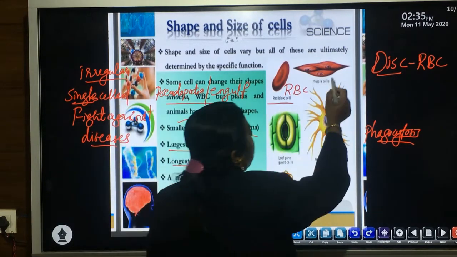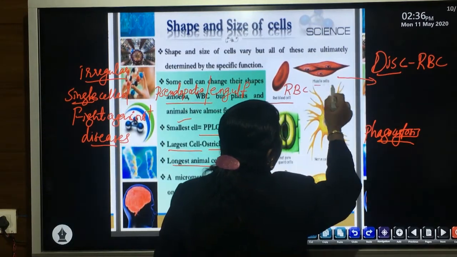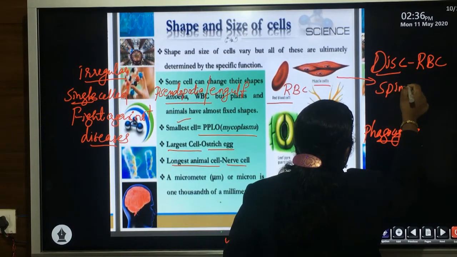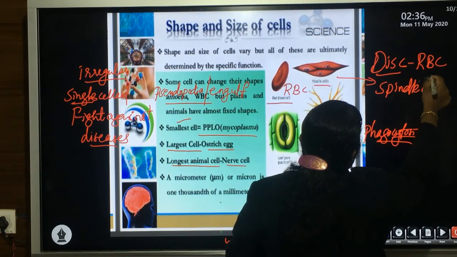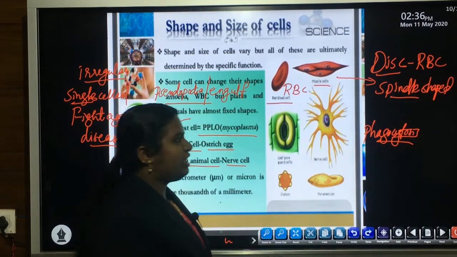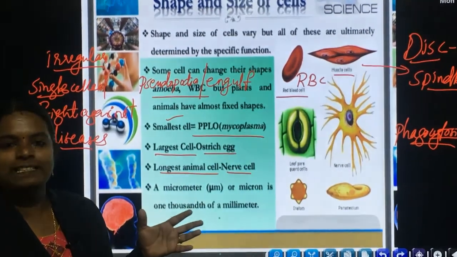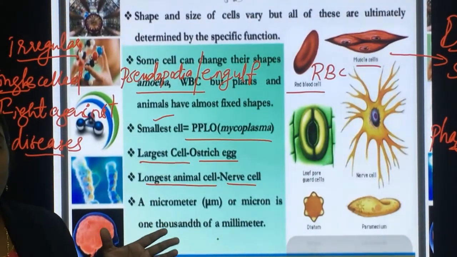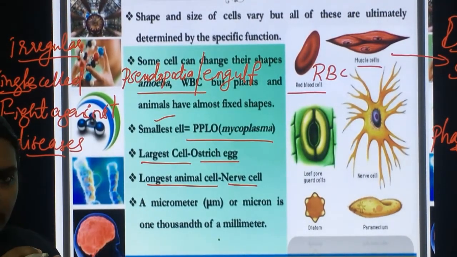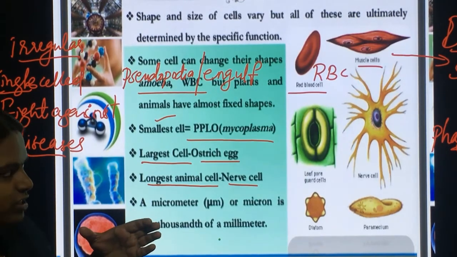Then the muscle cell, its shape is spindle shaped. What is the main function of the muscle cell? It helps in the movement of body parts, by contraction and the simultaneous relaxation.